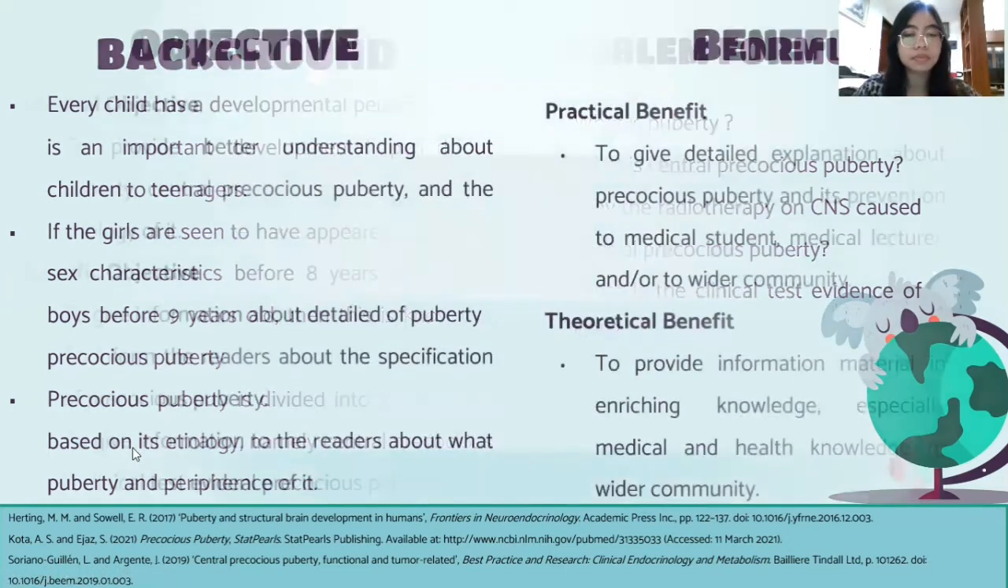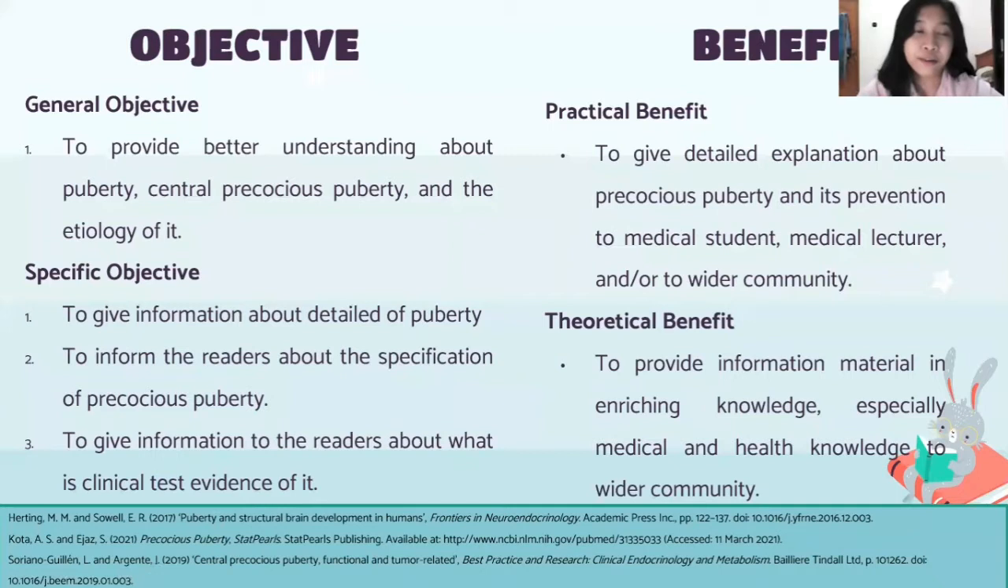Okay everyone, my name is Niputuan Siwawi Udantara with student ID number 2002511173. I will continue the presentation. Next is objective. First, the general objective is to provide better understanding about puberty, central precocious puberty, and the etiology of it. And next is the specific objective.